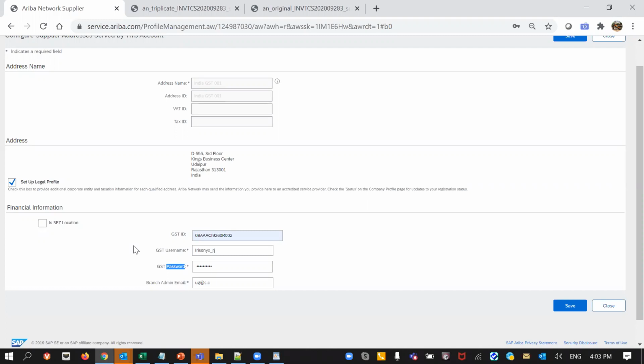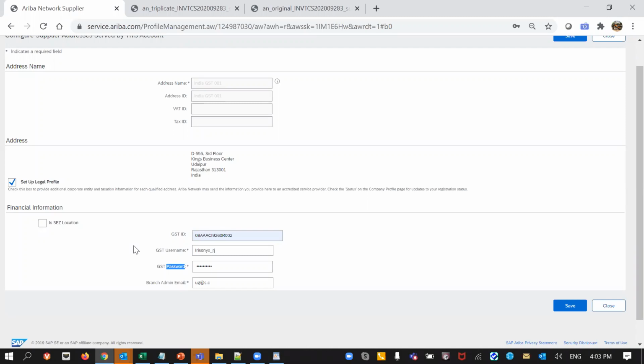Right now the check is that if you are using the dash T account, or the test account, on the Ariba Network, then in those cases the invoices will be routed to the tax authorities' test instance only, so you don't need to worry about it. But in case of production, you will have to make use of the production credentials only.